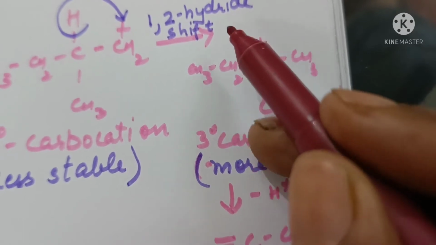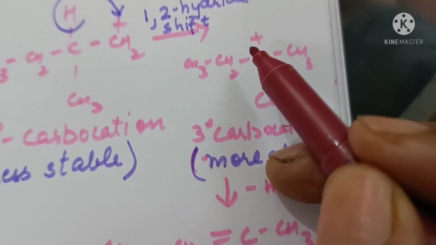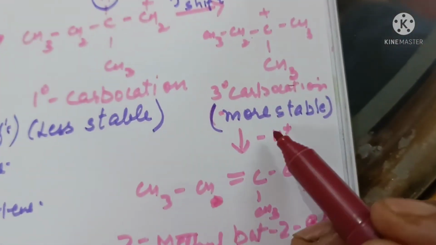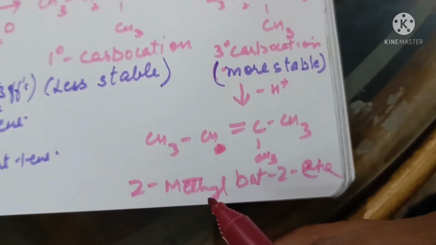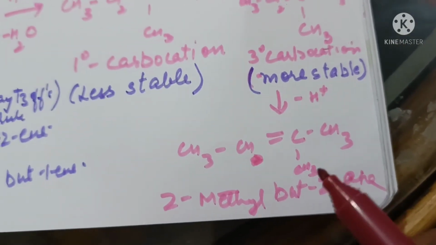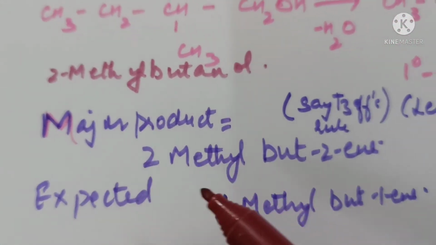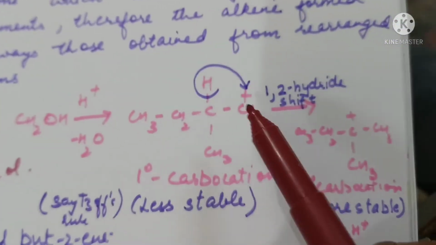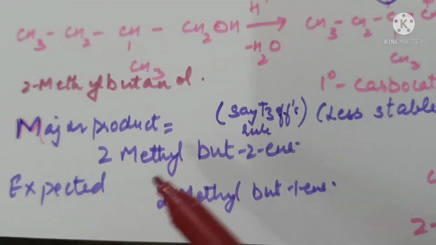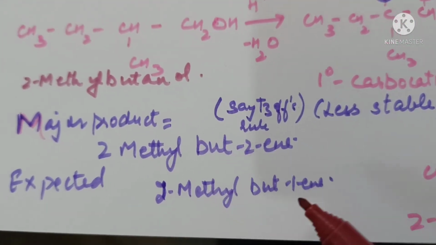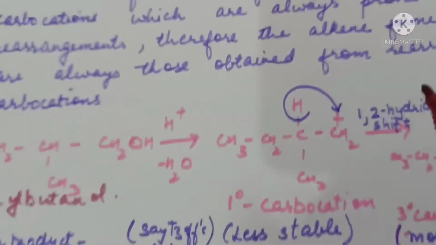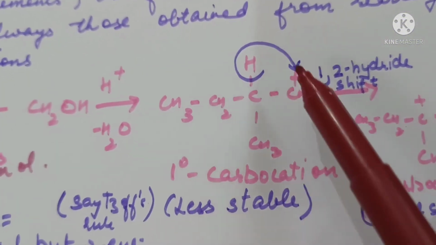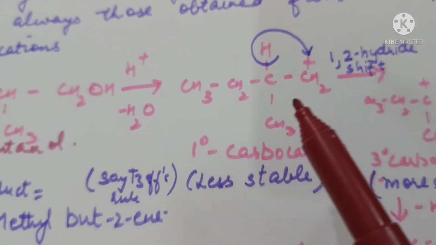The electrons of the carbon-hydrogen bond will move to ease off this positive charge, and a proton will be released to form 2-methyl-but-2-ene. So you see that the major product is 2-methyl-but-2-ene, which has been formed after a 1,2 hydride shift rather than the expected 2-methyl-but-1-ene. Had there been no rearrangement, this product would have been formed.